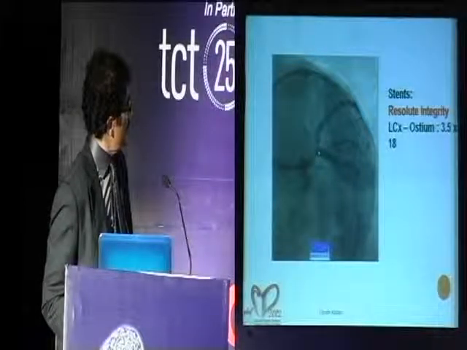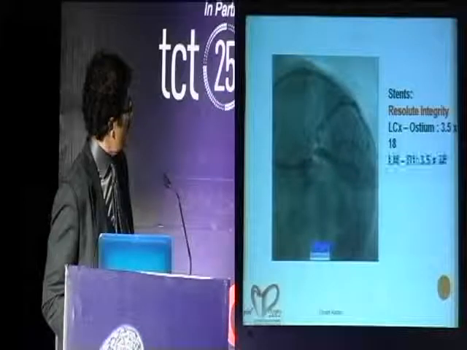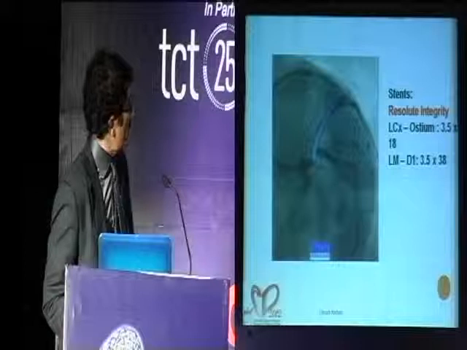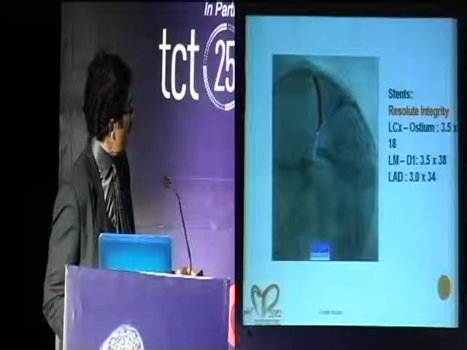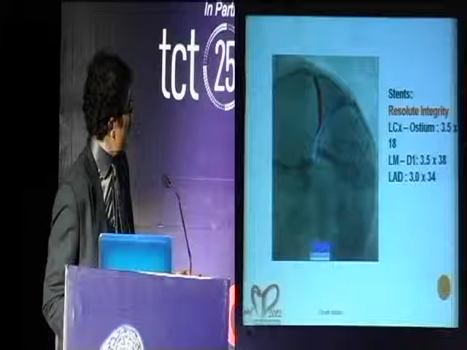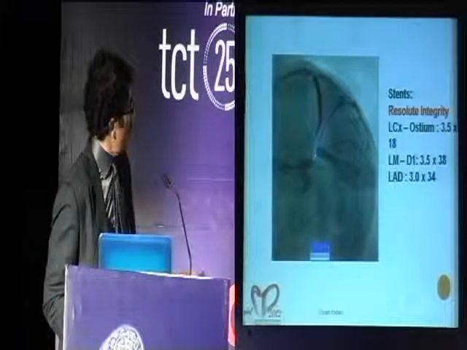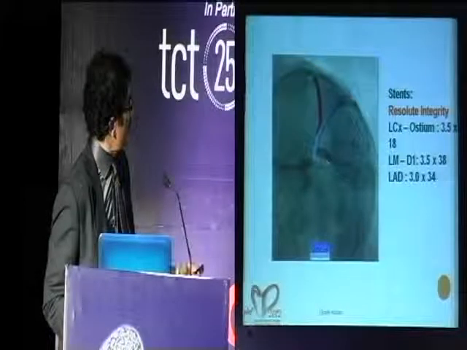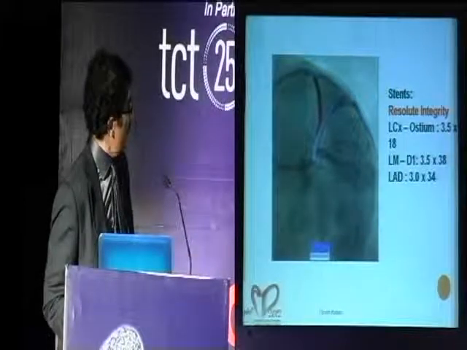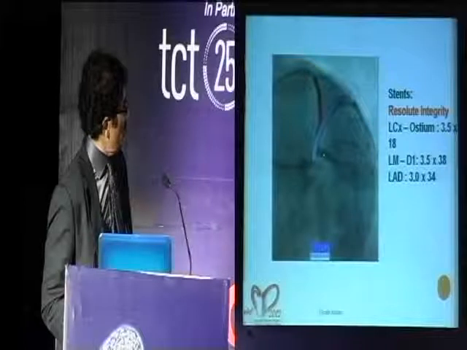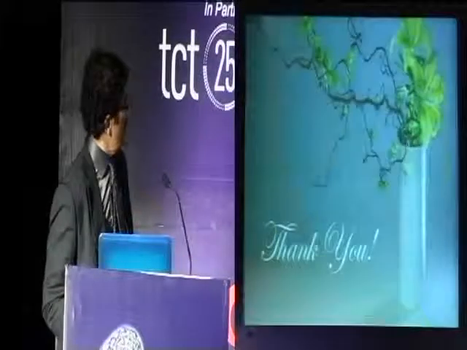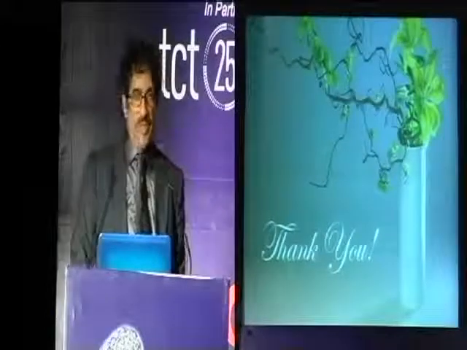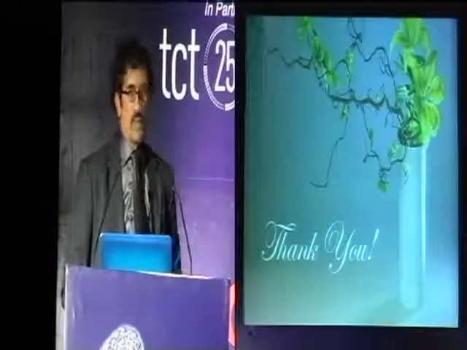We first put the circumflex stent, then we put a stent from left main to diagonal, which was already a 38 line stent, and then from ostium, this is actually left main to diagonal through LAD, and then we are covering another 34 line stent from this point onwards to LAD. So the sequence is this one first, this one second, and this one third, ending with result. All patients doing more than 1 year clinical follow-up, extremely doing well.